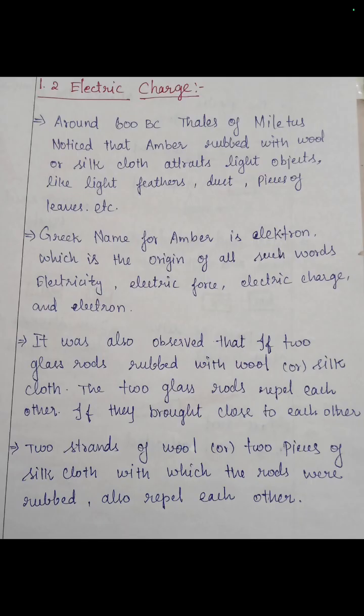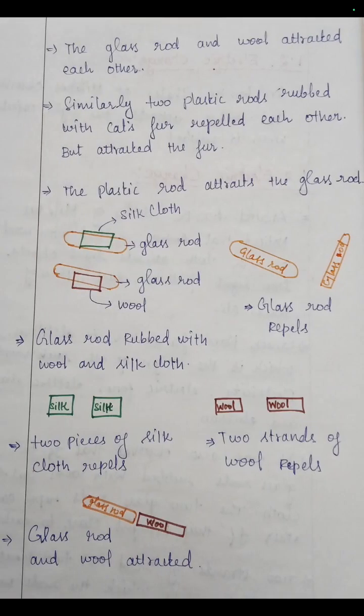This is the historical view of electric charge. It was also observed that when two glass rods are rubbed with wool and silk cloth, the two glass rods repel each other, the two pieces of silk cloth repel each other, and two strands of wool repel each other. But the glass rod attracts the wool and silk cloth. Similarly, when two plastic rods are rubbed with cat's fur, the two plastic rods repel each other, but the plastic rod attracts the cat's fur, and after rubbing, the plastic rod attracts the glass rod.